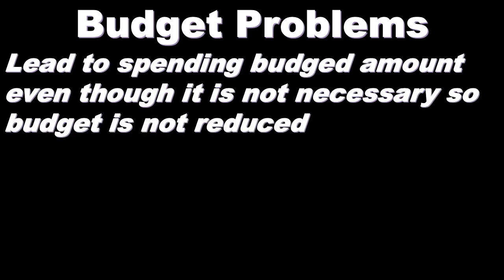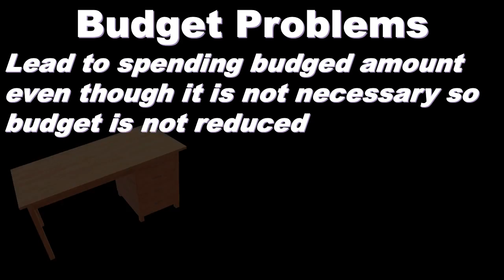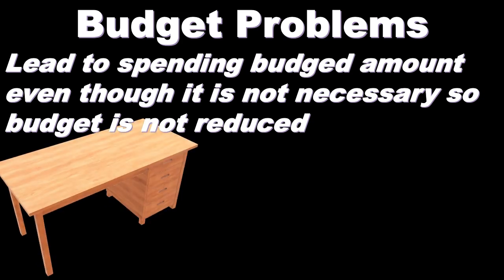Another problem inherent in the budget, and we touched on this in the first item, is that the budget could lead to spending an amount that's going to be equal to the expenses that are allocated to that department. In other words, if we are budgeted some amount of expenses, then we have an incentive to make sure that we spend everything that's allocated to our department, because if we don't, it's very likely that we will not be allocated that much in the future. So in other words, you might see spending that doesn't need to happen.